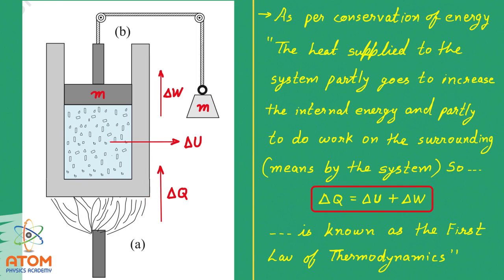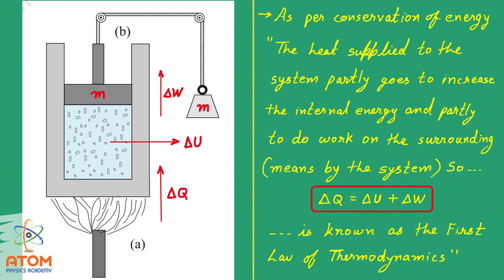So now we can write that as per conservation of energy, the heat supplied to the system partially goes to increase the internal energy and partially goes to do work on the surrounding. Work on the surrounding means work done by the system.